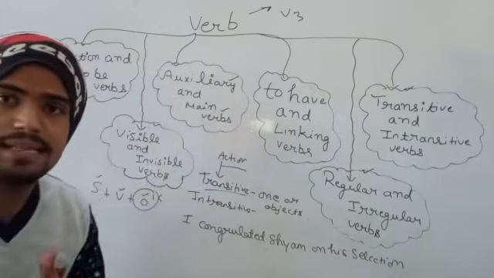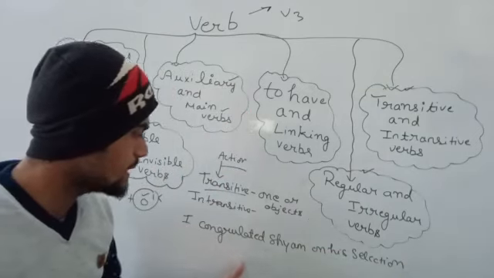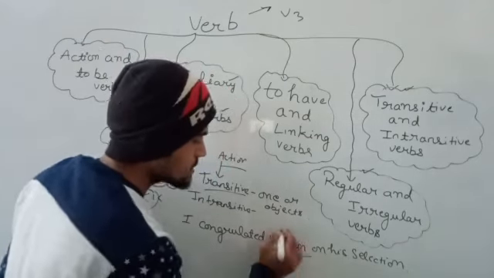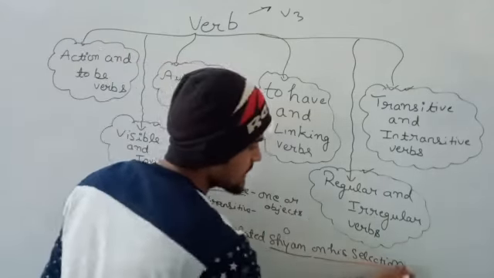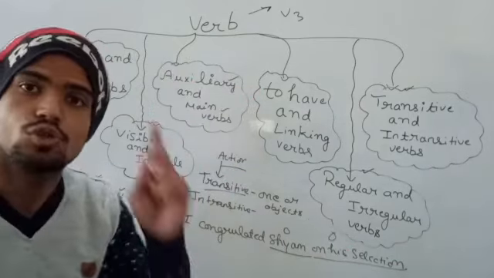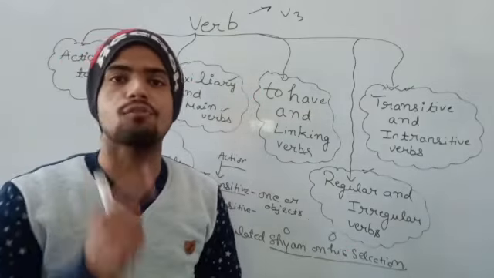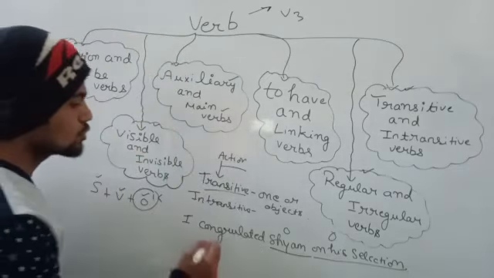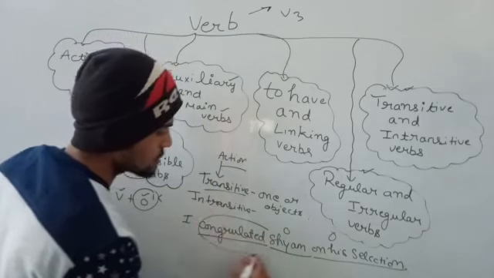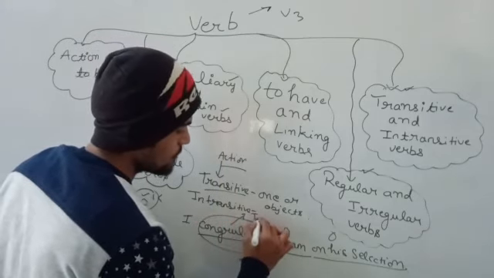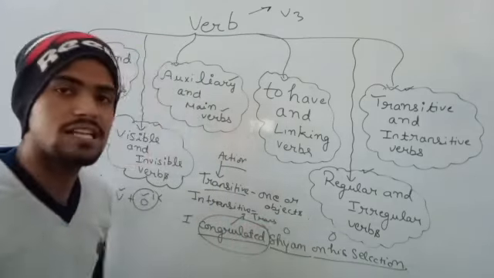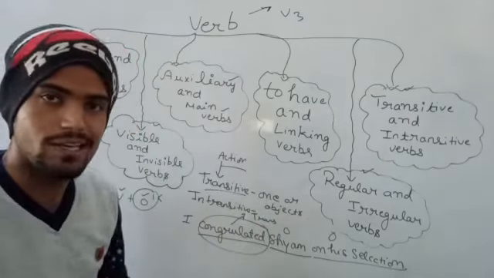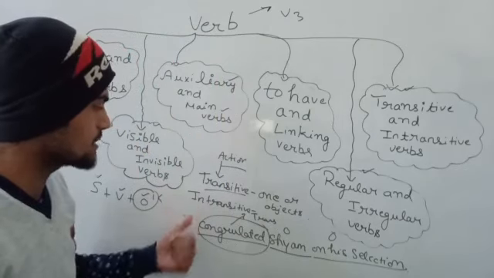So as you can read in this sentence, I congratulated Shyam on his selection. Shyam will be termed as an object, but "on his selection" will also be termed as an object. So as you can see, there is more than one object. So this belongs to transitive verb: congratulated will be a transitive verb. I hope you have the differentiation. Your differentiation quality will be improved between transitive and intransitive verbs.